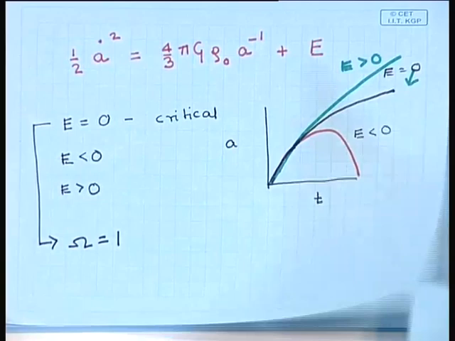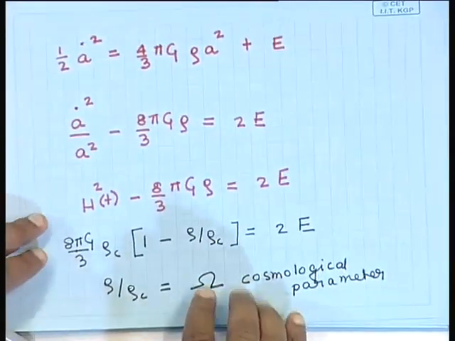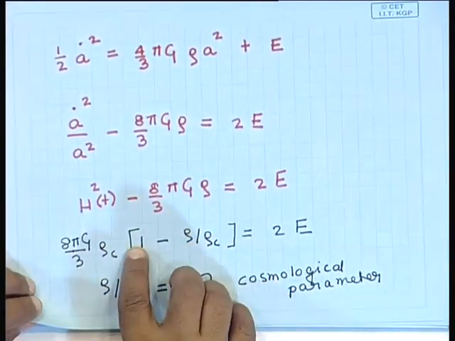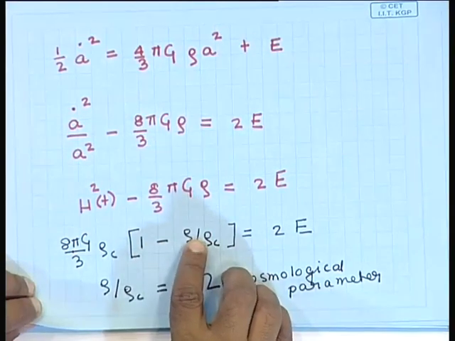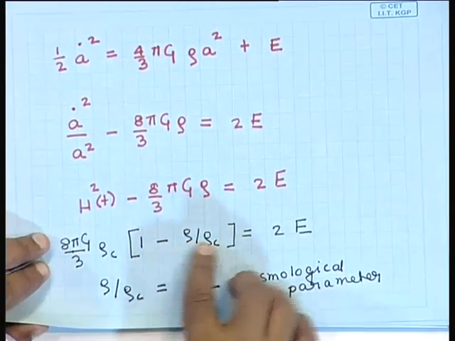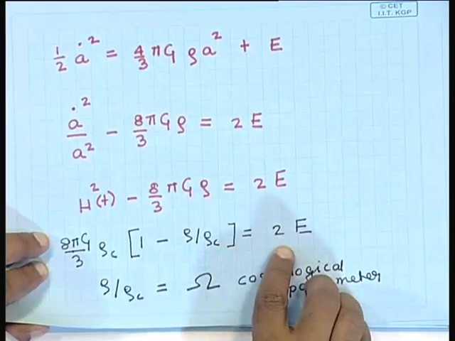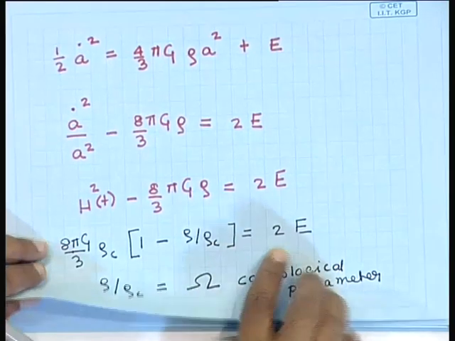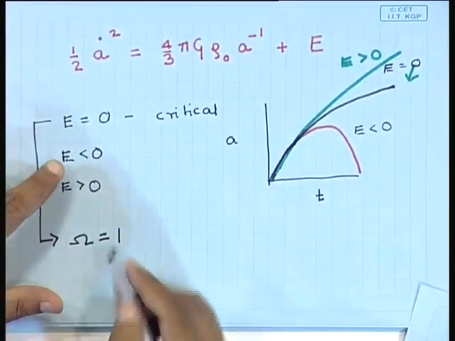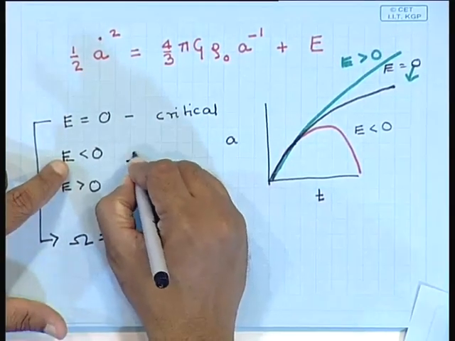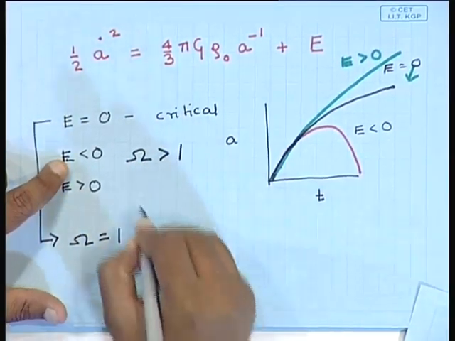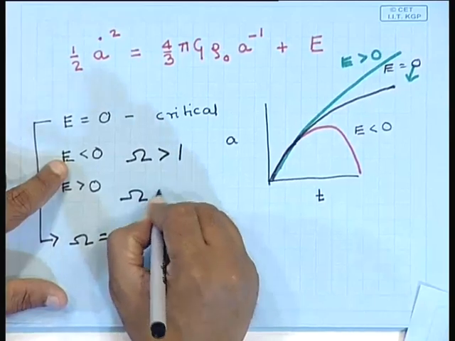Now, here I have 1 minus omega. So, if omega is more than 1, the energy is negative. So, this corresponds to omega greater than 1, and this corresponds to omega less than 1.